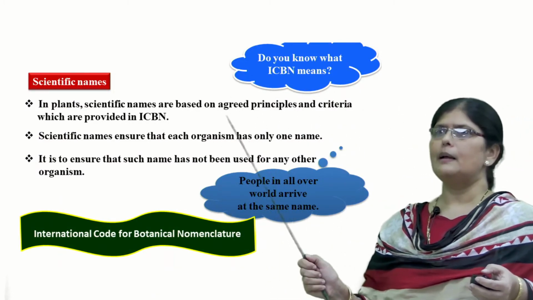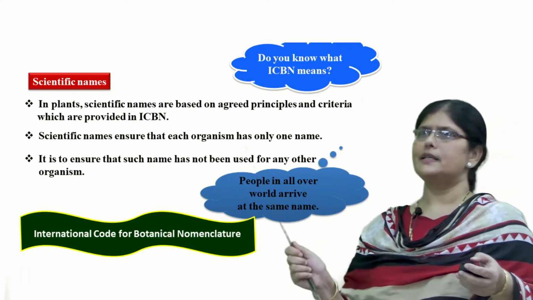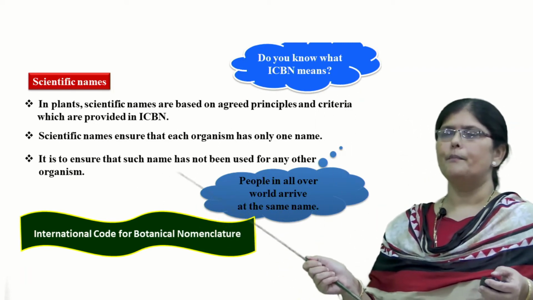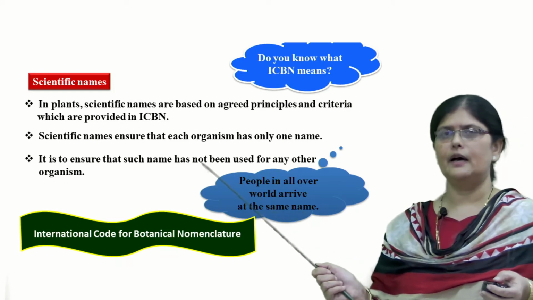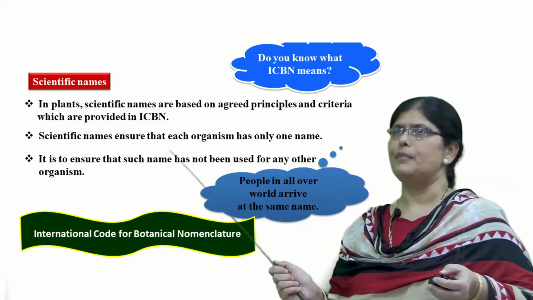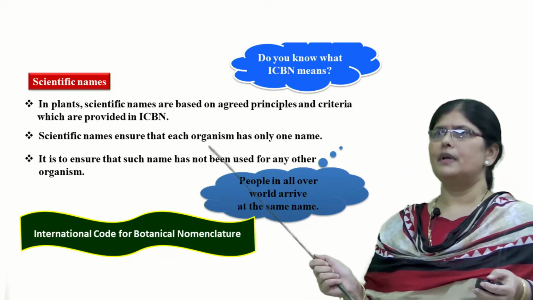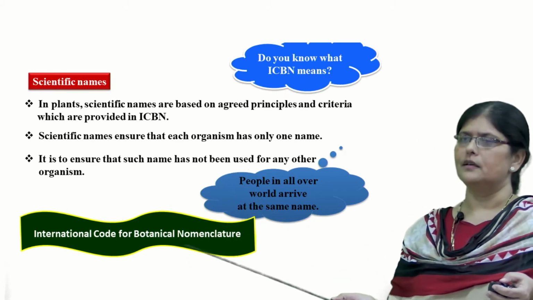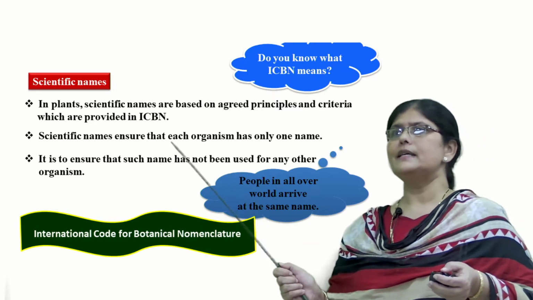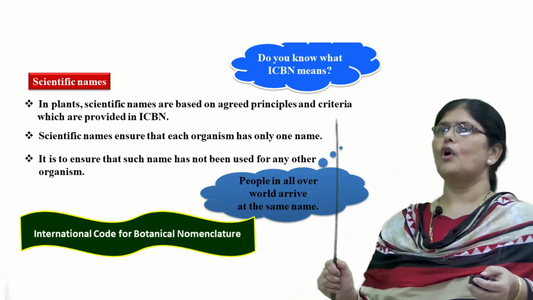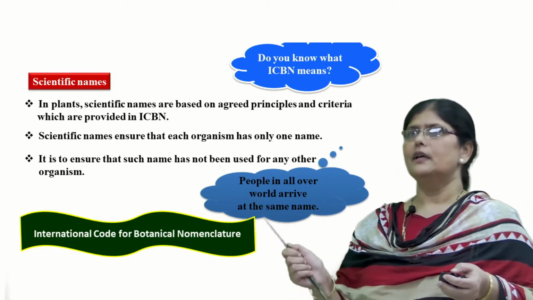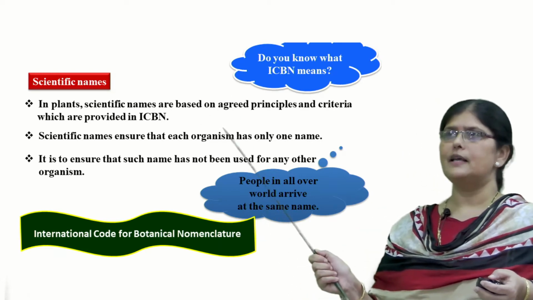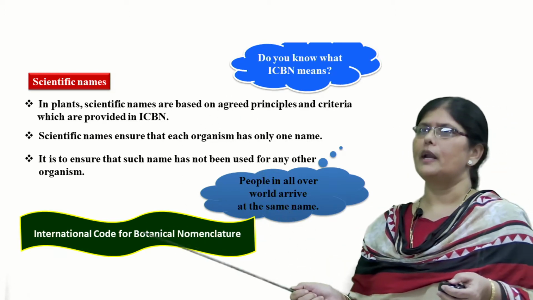The scientific names which are being given to plants as well as animals are agreed upon based on the principles and criteria provided in ICBN. Now what is meant by ICBN? It is nothing but the International Code for Botanical Nomenclature. Similarly, you have ICZN also, where you talk about naming of the animals. Here we are talking in botany about the ICBN, that is the International Code for Botanical Nomenclature.